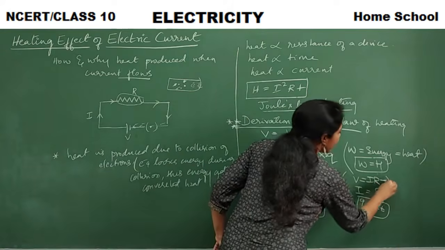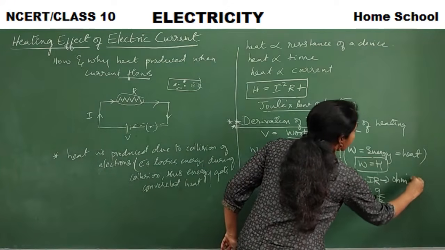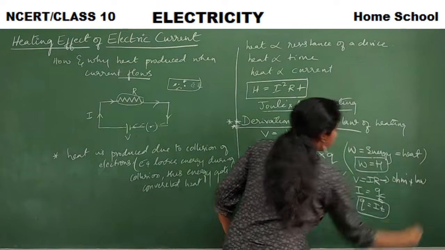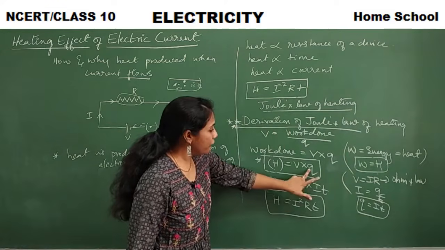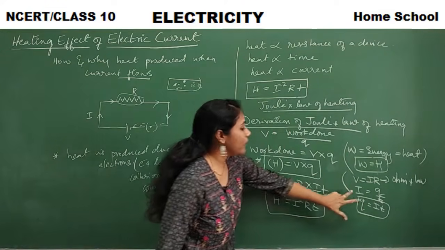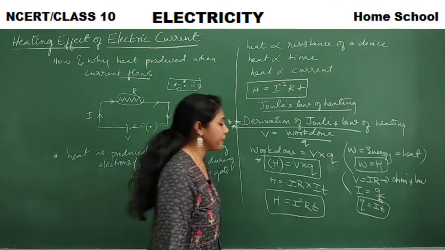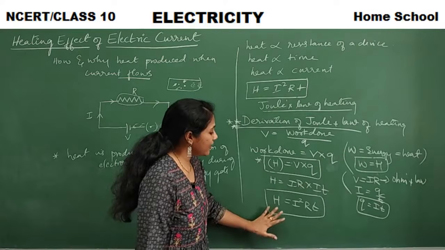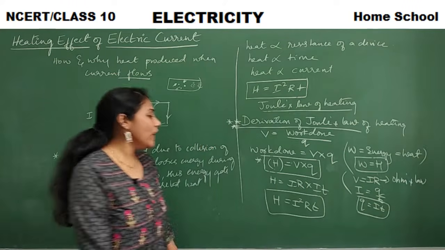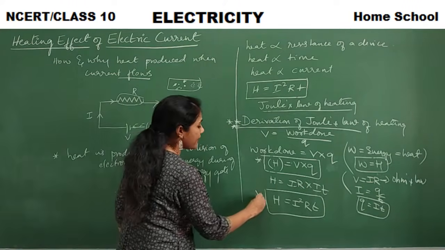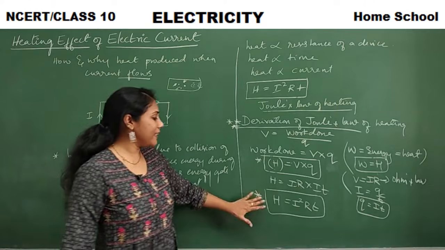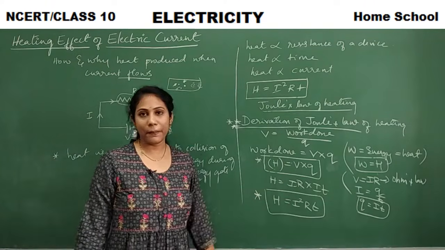This is our Ohm's law. In the place of Q, I will write IT because the basic formula for current is I is equal to Q by T. On substituting that, I will get H is equal to I square RT. So this is the second basic important formula one has to remember.